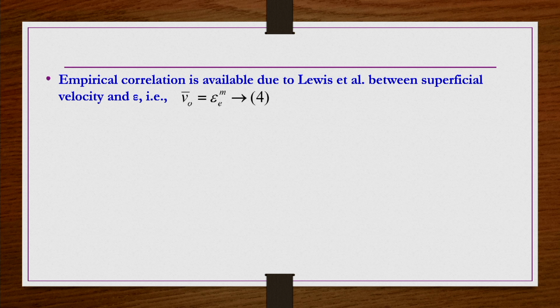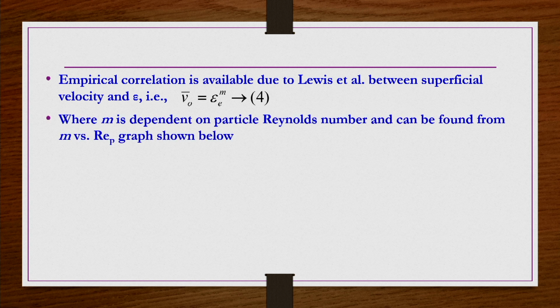For expanded bed conditions, the superficial velocity is proportional to the voidage of the expanded bed raised to the power m. This m is a constant which depends on the particle Reynolds number, not the Reynolds number for the packed bed. It depends only on the particle Reynolds number. It is similar to n versus Re_p for the hindered settling case. Similarly, m versus Re_p is available for expanded beds also.